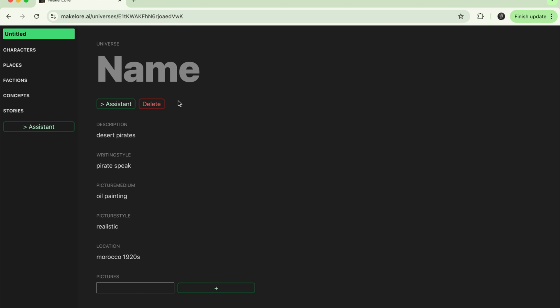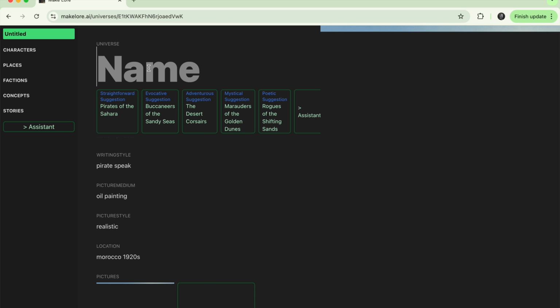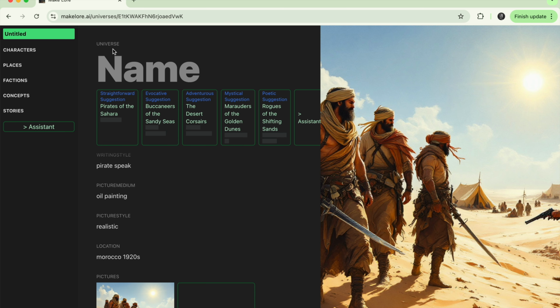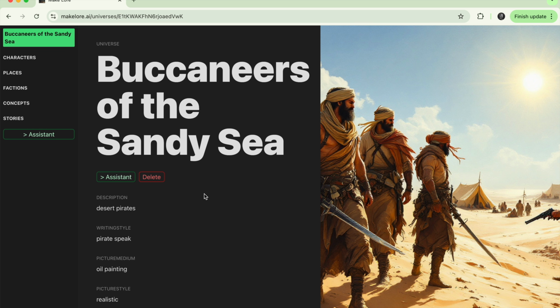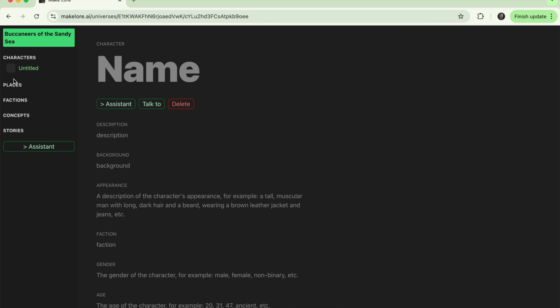And while that is working, let's also pick a name. So in this case, I don't really have an idea right now for the name, so I'm just going to have the AI suggest some ideas for me. So Buccaneers of the Sandy Sea. Yeah, great. At least we can start there and then come back and iterate on this. And we got this image here, it looks cool. So let's continue and go into character creation.